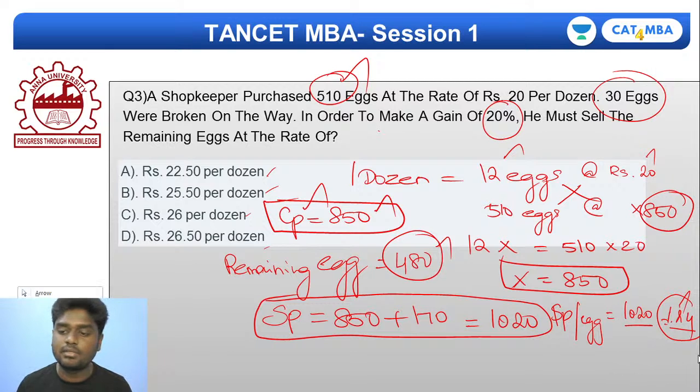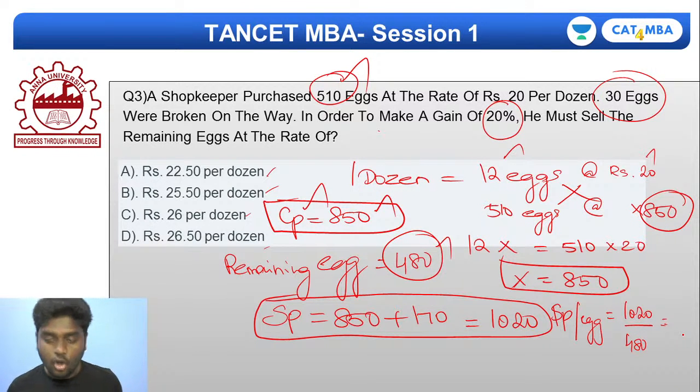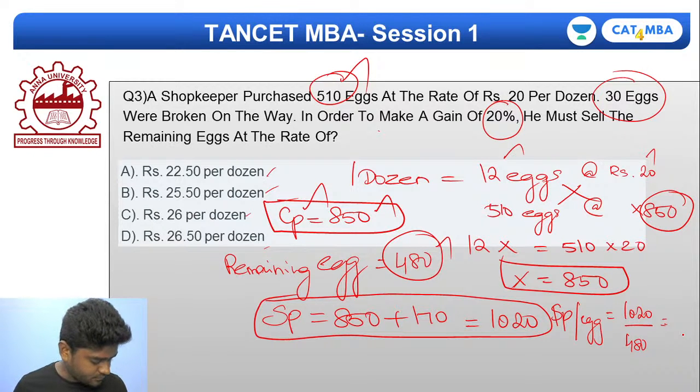I'm really extremely sorry. So it's going to be what? 1020 divided by 480. That's it. Yeah, I acknowledge it. Thank you, Akshaya. So how much exactly will you be getting? 1020 divided by 480, if you do so.